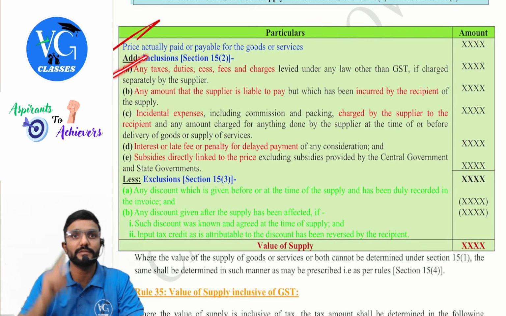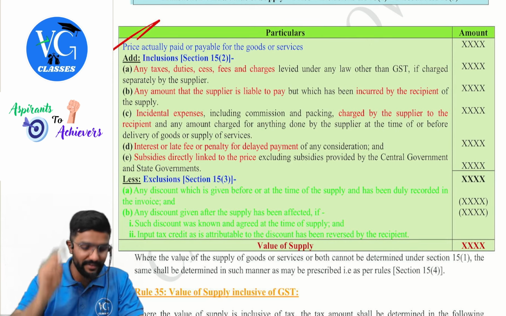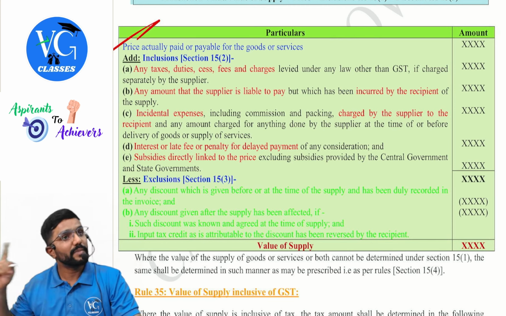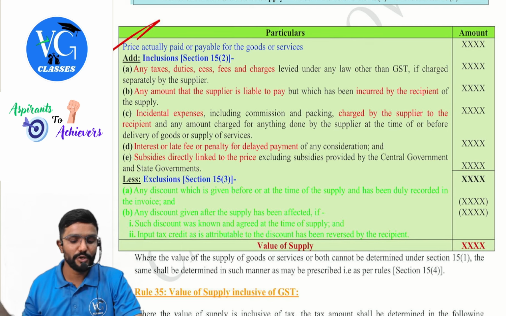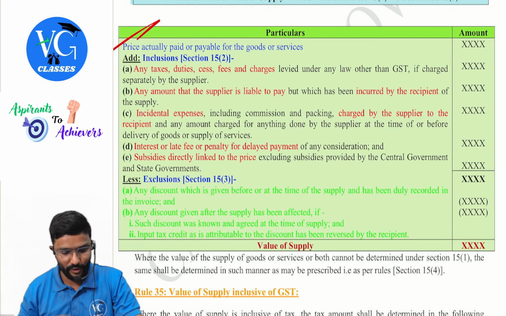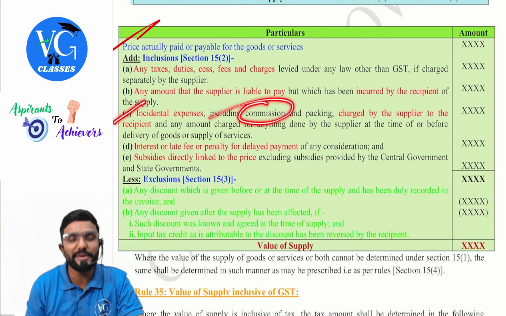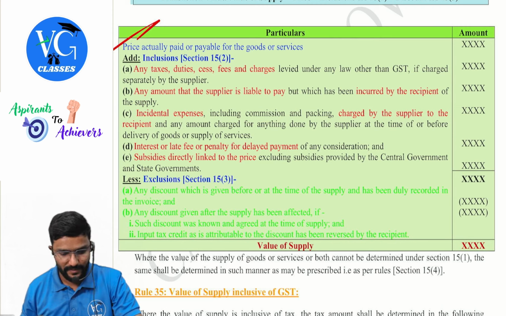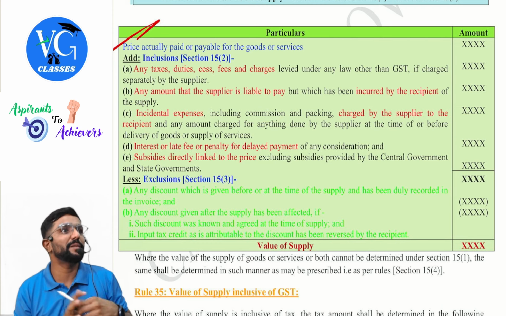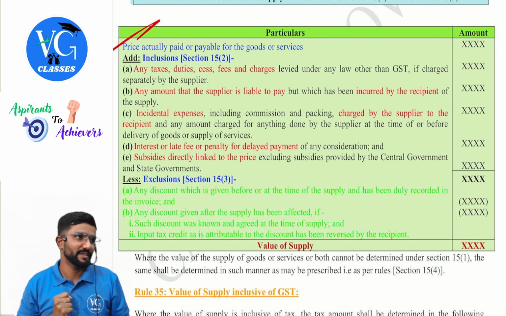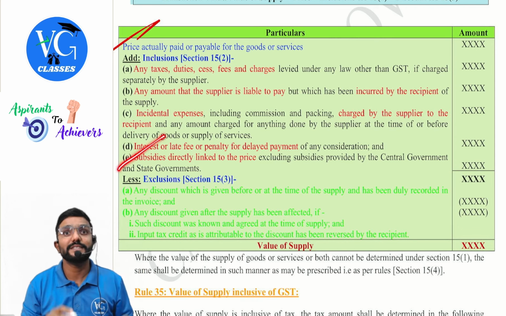A, any tax. B, any amount that the supplier is liable to pay, but he asks the other person to pay it. So liable. I was liable, I asked you to pay. Okay. Next, incidental expenses like commission. C for commission. Yes. Next, D. There is a delay in payment. That is why interest is charged. D for delay. E for subsidy.